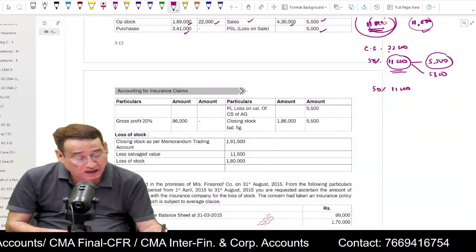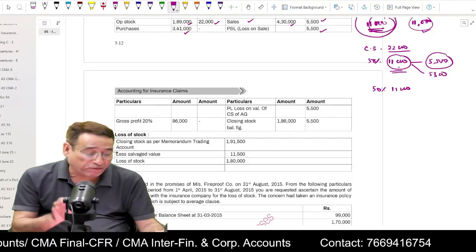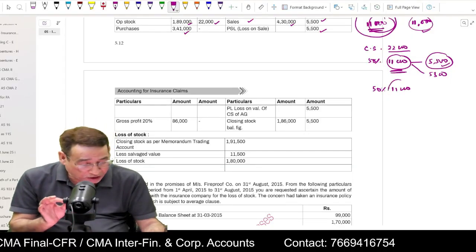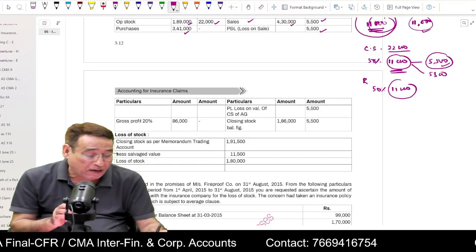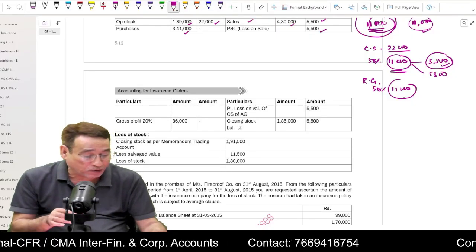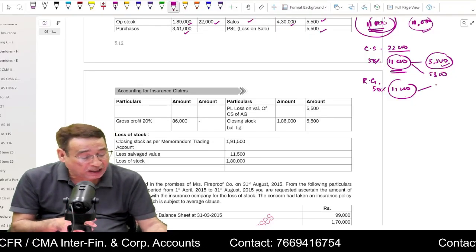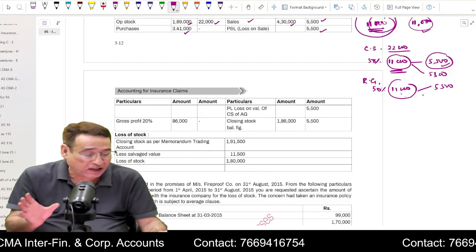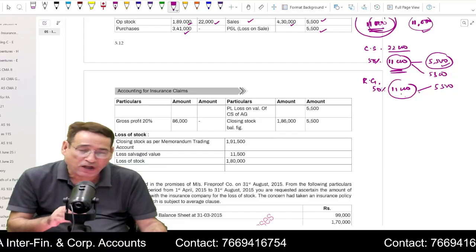See, just a moment ago it was given to us that 50% of the goods realized 5,500. And the question is now saying that the remaining abnormal goods, which are 11,000, are expected to realize the same price. That means the remaining abnormal goods are 11,000 and they are expected to fetch us only 5,500.